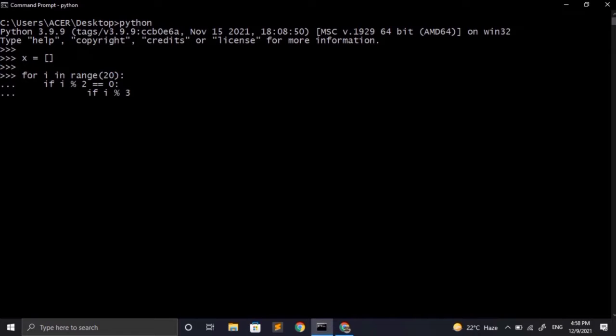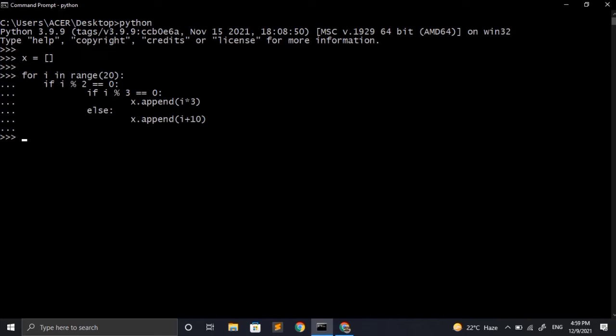This is because if a number is a multiple of 3 and we are dividing it by 3, then the remainder should be 0. When this condition is true, first of all I will multiply the number by 3 and then I will add it to the list. So again, to add the number to the list, I have to use the append method. So here, instead of directly writing i, I will write i multiplied by 3 because I want to multiply that number by 3. In the else block, I will again use the append method. But while saving that number to the list, I will add 10 to that number. For doing that, I have to write i plus 10. This will directly add 10 to that number.